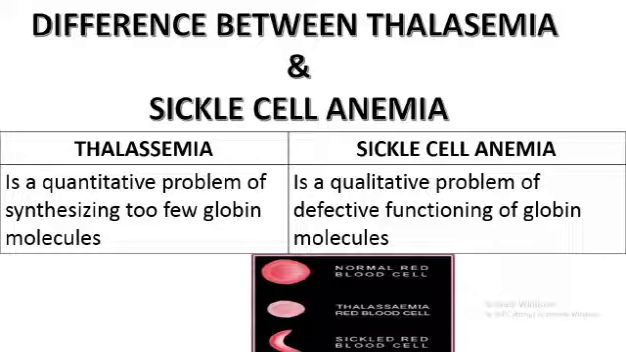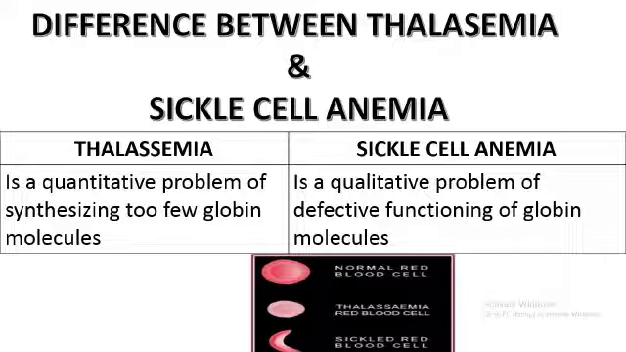the RBC will become sickle shaped. When you compare with a normal RBC in a healthy person, in the thalassemia RBC the amount of hemoglobin molecules will be less. Hence thalassemia is the quantitative problem where a less amount of hemoglobin molecules is synthesized, whereas sickle cell anemia is a qualitative problem. Here the shape of the RBC will be affected.